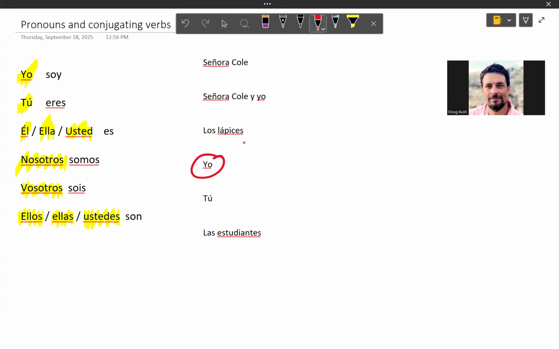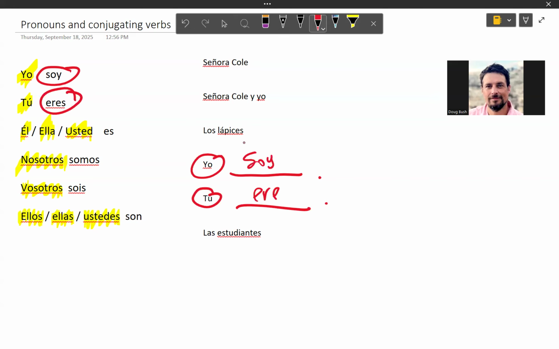So if you see yo and then a blank, and it is any verb, these pronouns are used for any verb. Right now we're just learning ser, but we'll get to more, right? So if you see yo, the only option you have is soy, yo soy. That's it. If you see tú, the only option you have is eres. That's it. Yo soy, tú eres.